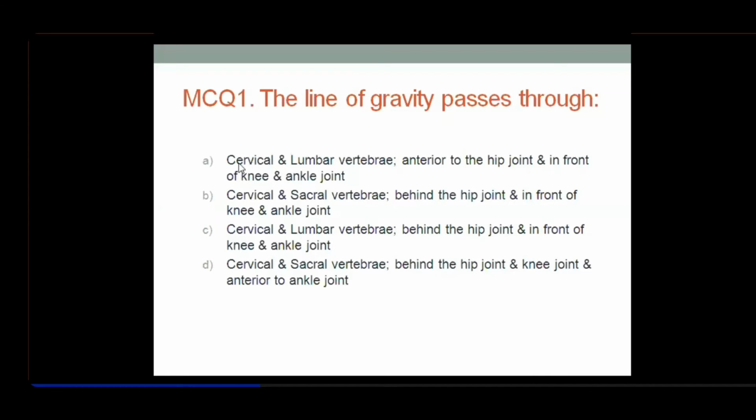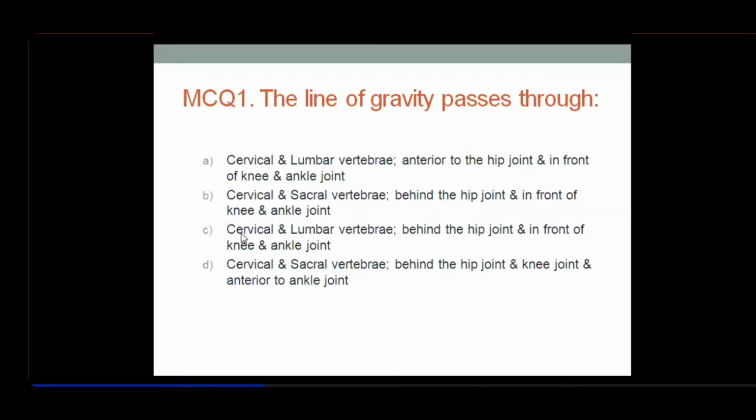So in a lateral view, the line of gravity passes through the cervical and lumbar vertebrae, anterior to the hip joint and in front of the knee and ankle joint. Okay? Anterior to the hip joint, one thing, and in front of the knee and ankle joint. Next, it passes through cervical and sacral vertebrae, and it passes behind the hip joint and in front of the knee and ankle joint.